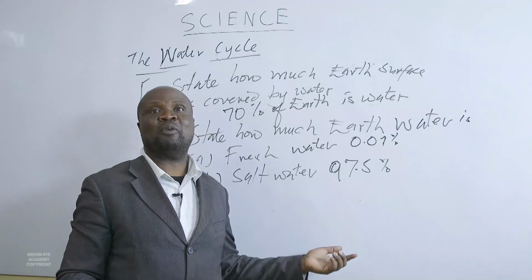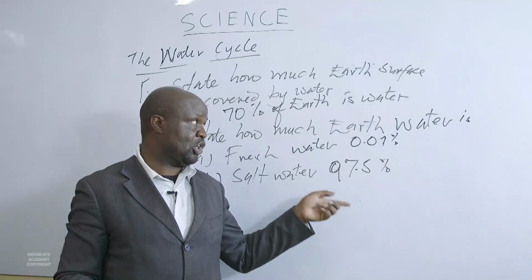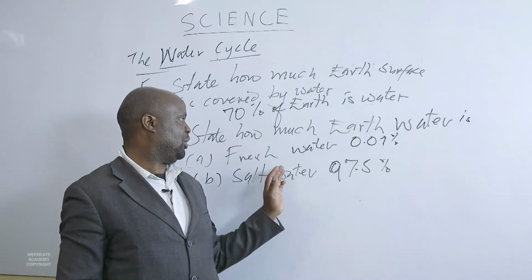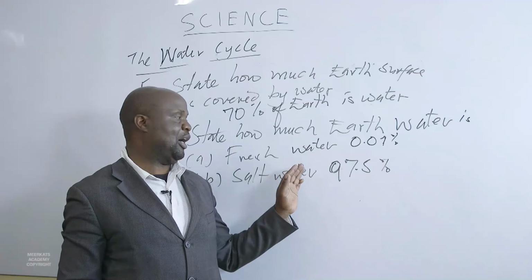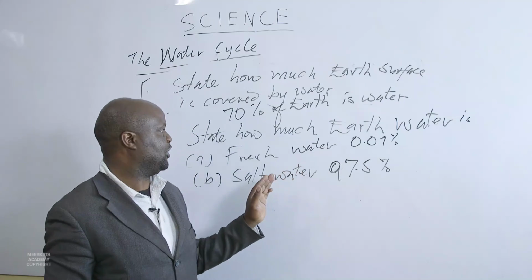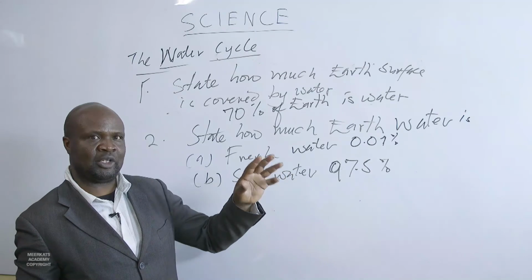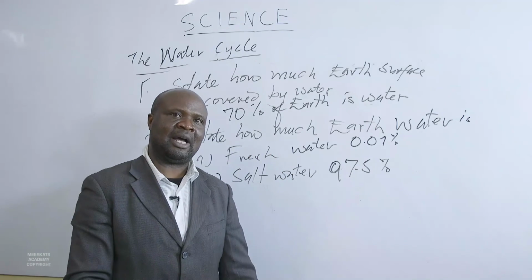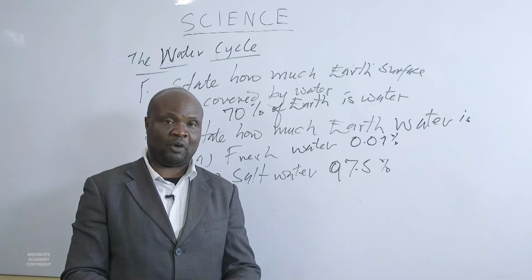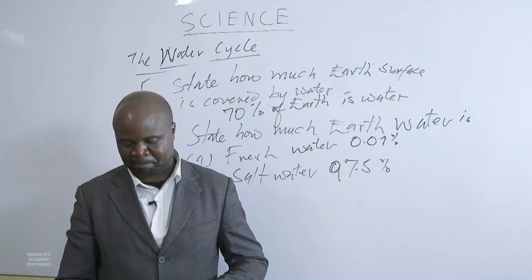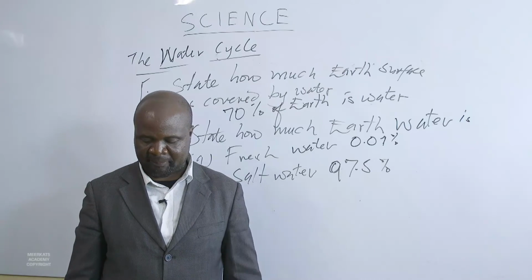Fresh water that is available for use and renewable, 0.01%. But in total, if we talk of fresh water, we have 2.5% fresh water, but some of the water is trapped within the earth, and another part is in the form of frozen ice.